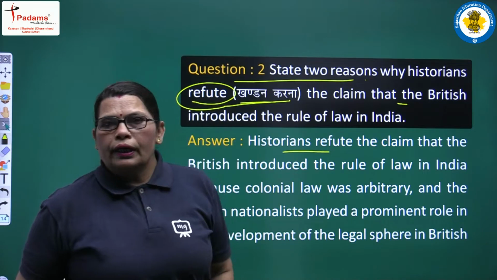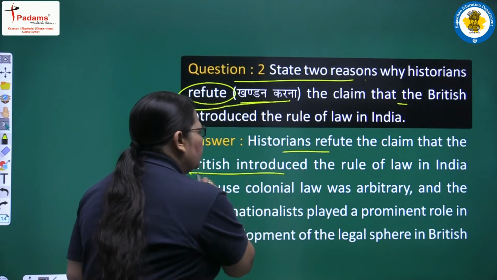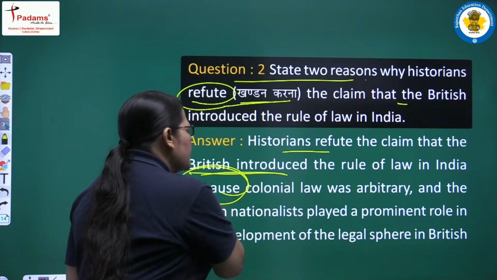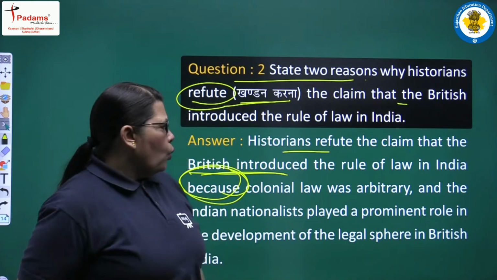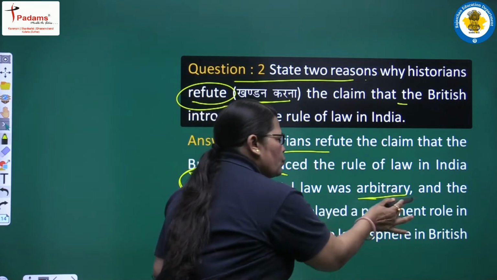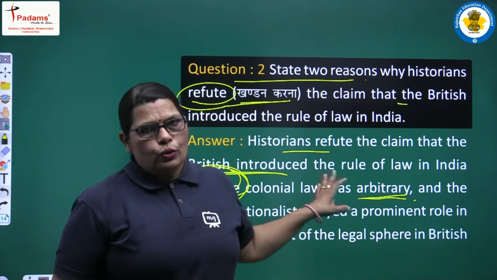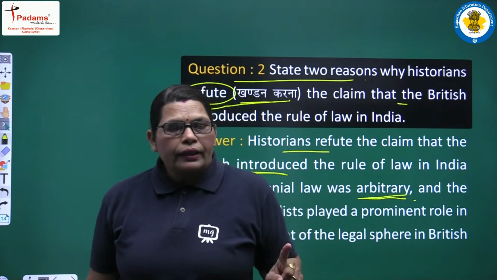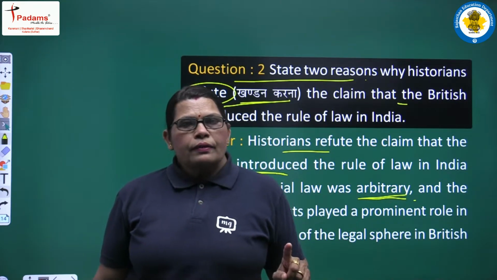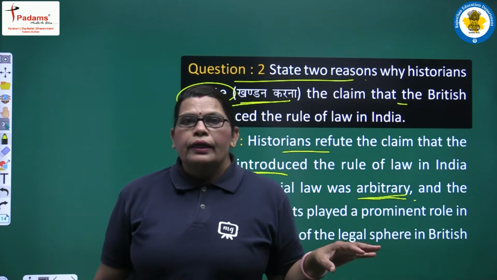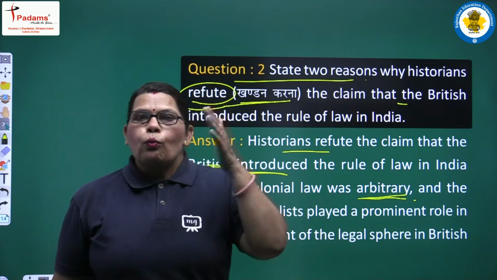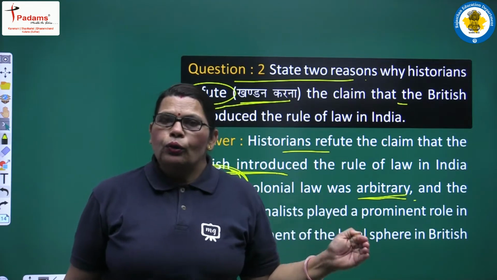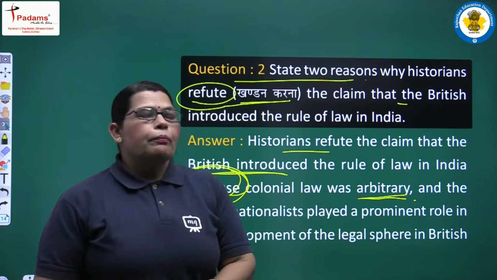Historians refute the claim that the British introduced the rule of law in India because they had reasons behind it. Colonial law was arbitrary. Yes, we all discussed the laws of colonial rule and all those were arbitrary. Why were they arbitrary, students? We had discussed that they were one-sided, only in favor of the colonial rulers, not in favor of the Indian people.